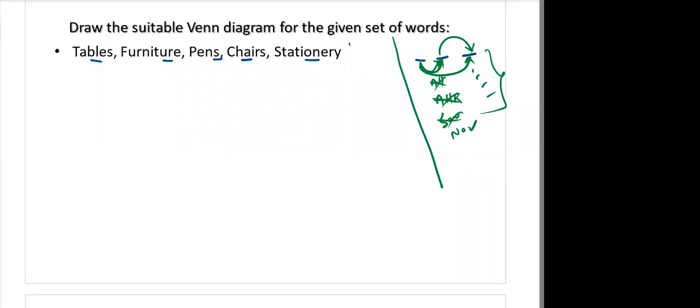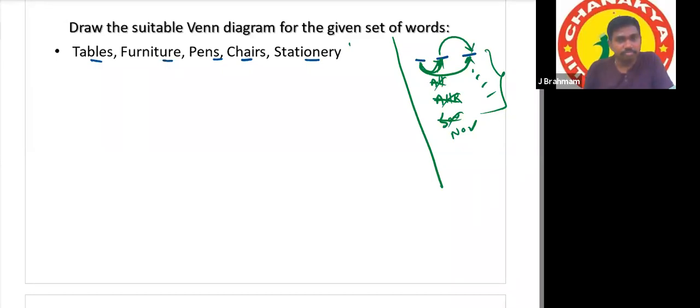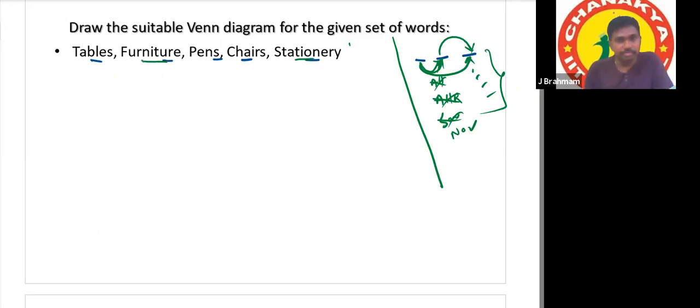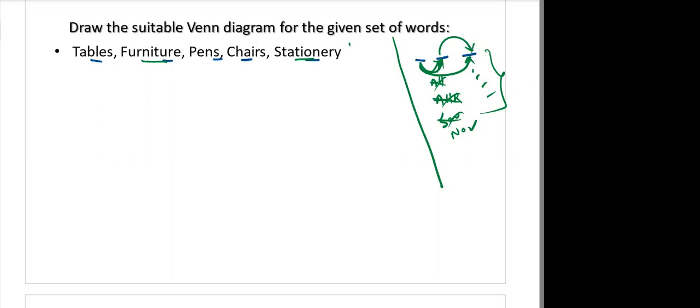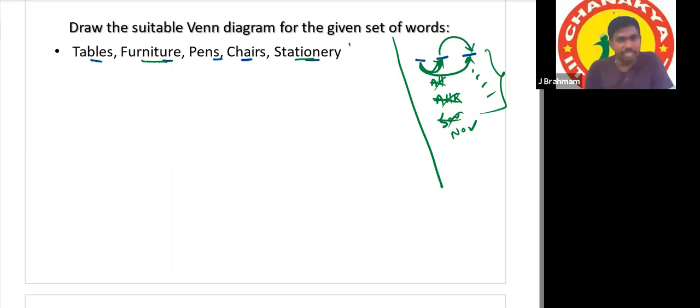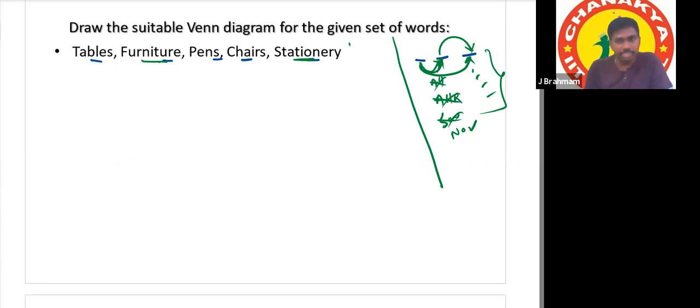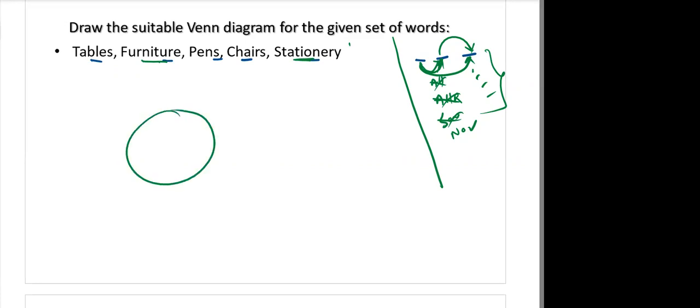Like here we get two circles, sir. One for stationery and another for furniture. What is the relation between stationery and furniture? Chairs and tables are furniture, and pens are stationery. What is the relation between furniture and stationery? No relation. No stationery is furniture and no furniture is stationery. That's why two separate circles.